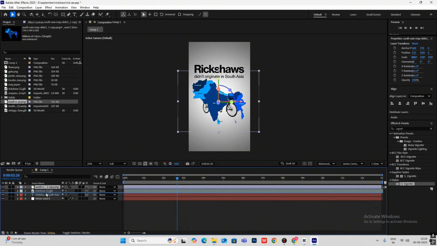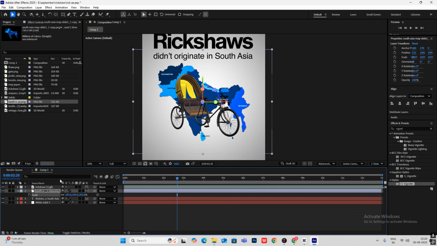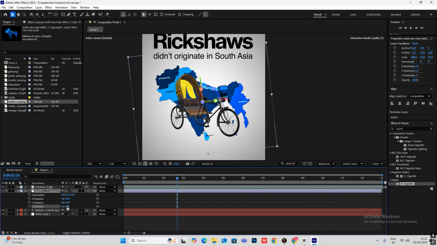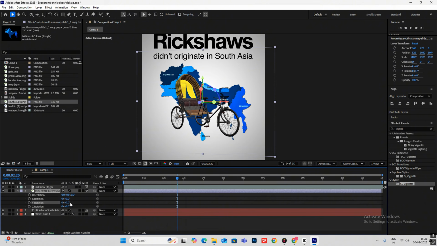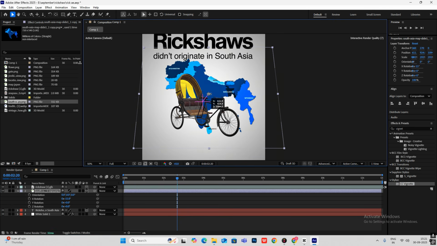Let's put it below our rickshaw layer. Hit P for position and bring it behind. Hit S to make it big. And what we are going to do, R for rotation, and let's tilt this a bit in X axis and put it here like this.